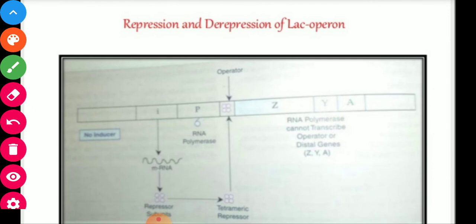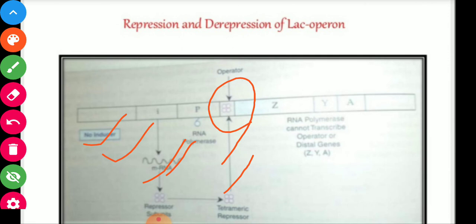Repression and derepression of the lac operon. See here, when the inducer is absent, and in the lac operon the inducer is lactose, the repressor gene synthesizes repressor protein and it binds to the operator and the further process stops.